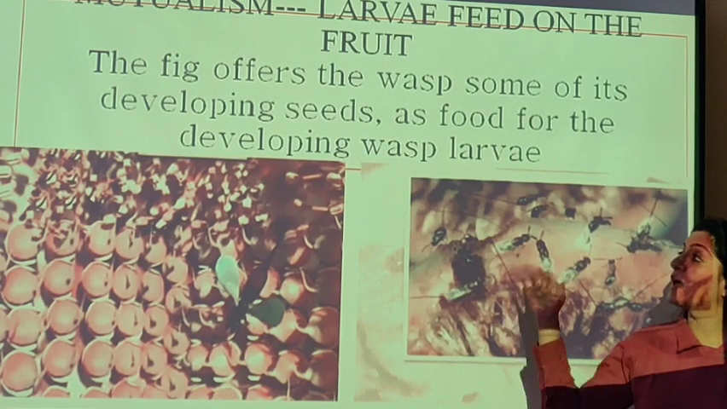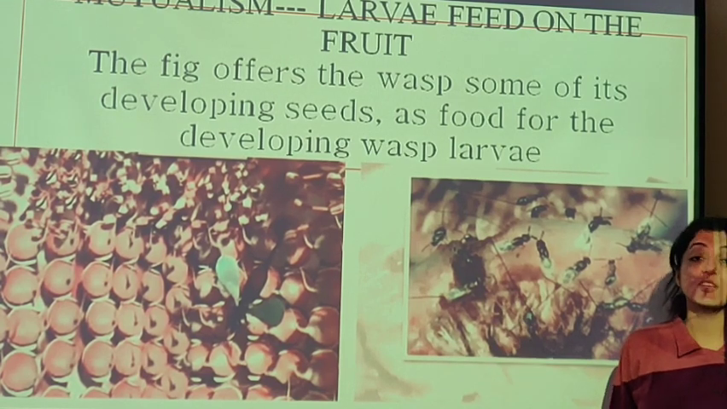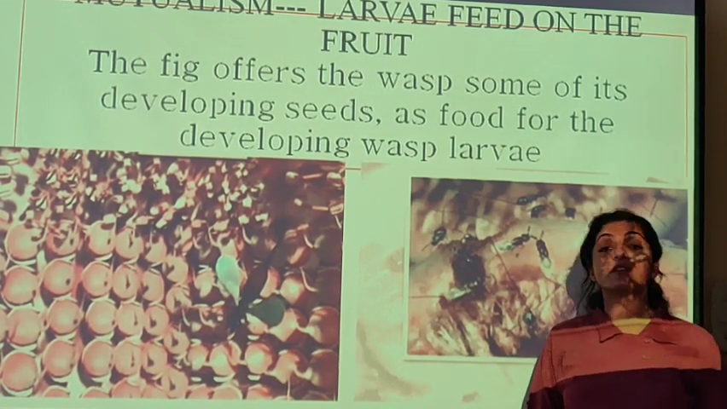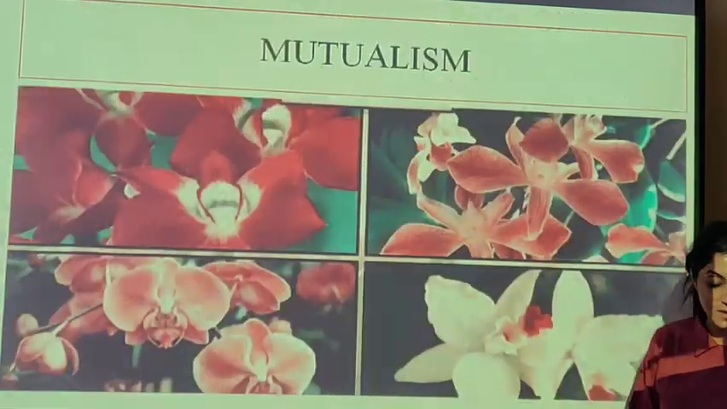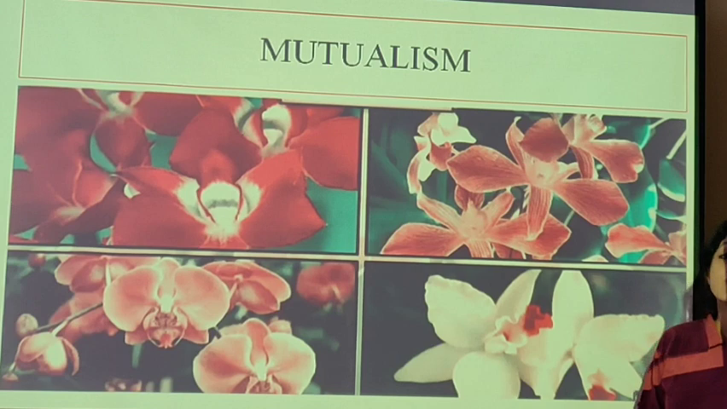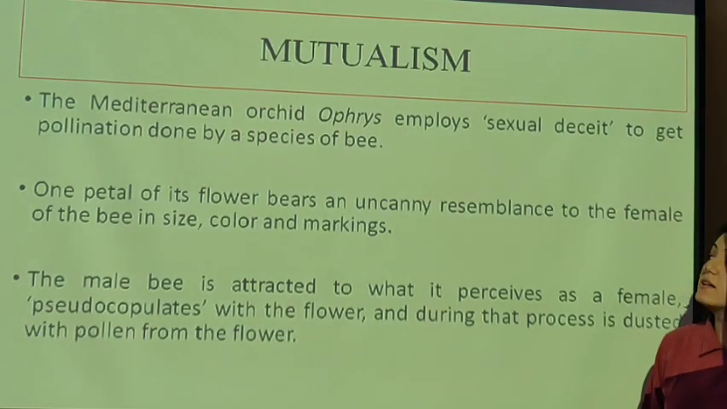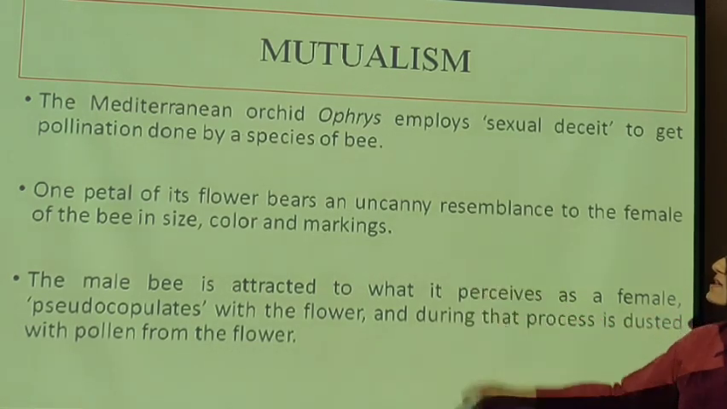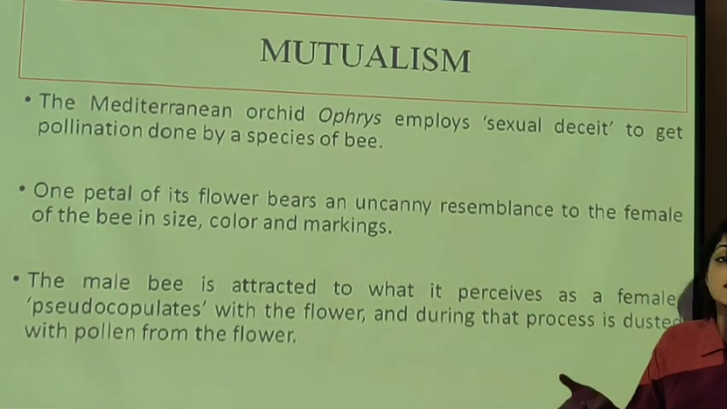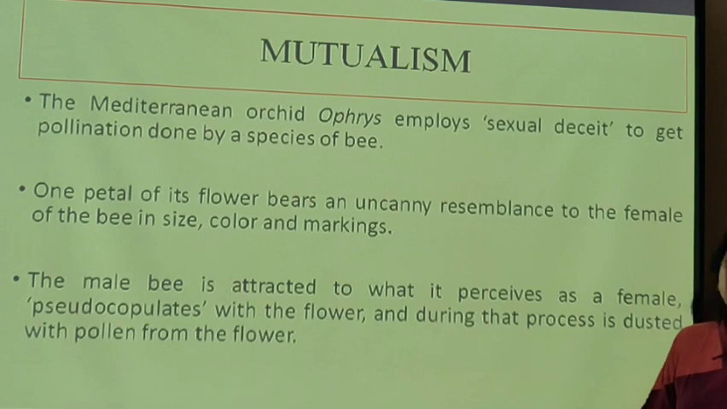So that is, again, mutualism. They are mutually beneficial to each other, plus sign for both. Now mutualism is also seen in various flowering plants, various flowers. The Mediterranean orchid Ophrys is the common example of it. One petal of its flowers bears a resemblance to the female partner of that same bee. I will show you what I mean.